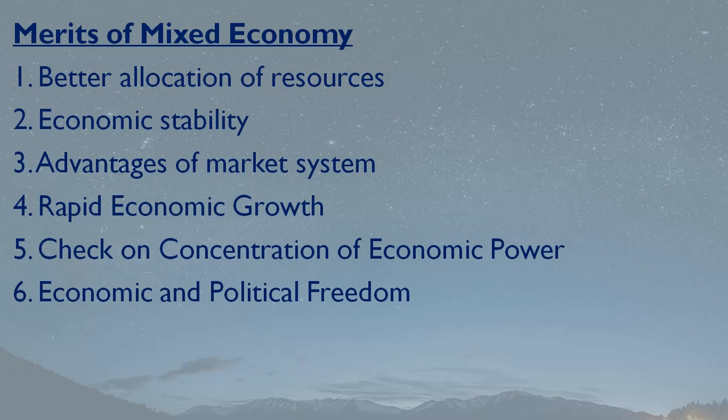See, both private and public sectors are present. Private sectors work efficiently, they perform better, and the central planning authority makes the plan. Now when the plan and the efficiency of work are present, automatically whatever work is to be done will be better.